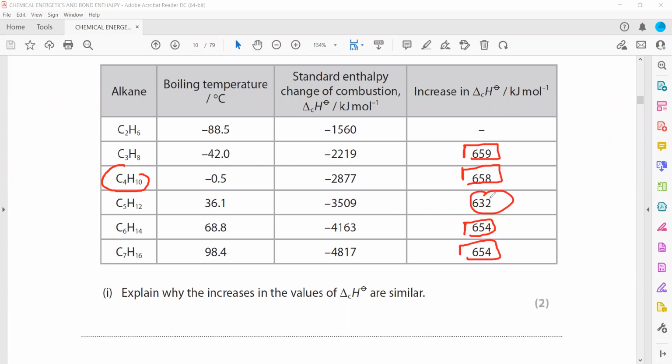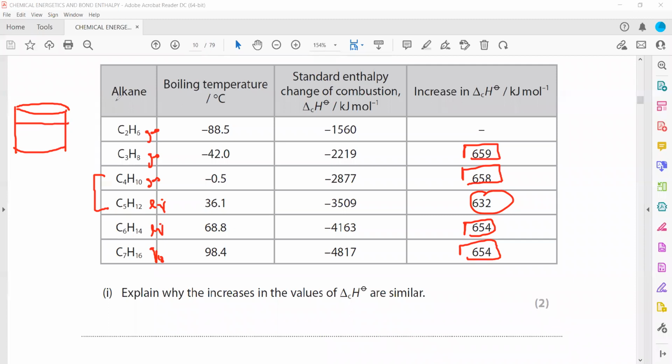The reason is that here the first three are gases. Basically the first four are gases, but methane is not shown here. So this one is a gas, this one is a gas, this one is also a gas. Then we have liquid, liquid, liquid. Now, when we move from butane to pentane, the enthalpy change of combustion is not the same. Why is it not the same? It is slightly smaller. Because when we burn pentane, pentane is a liquid.